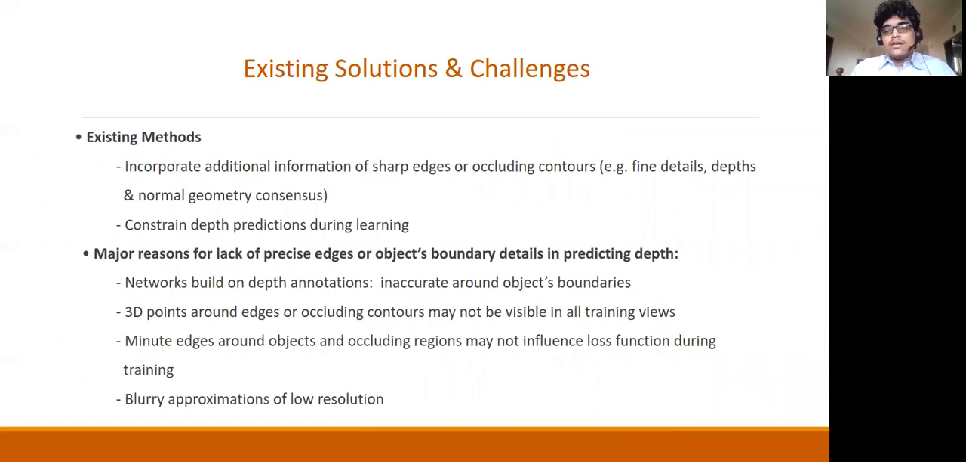The existing methods today generally use various kinds of losses like the gradient loss and so on, and also use methods like normal geometry consensus, and they can capture fine details. However, the reasons for a lack of sharp edges in depth maps are, first of all, the depth annotations which are available might not have sharp edges. And also because there are occluding regions in the image, or there might be minute objects or details around edges which might go missing in the RGB image.